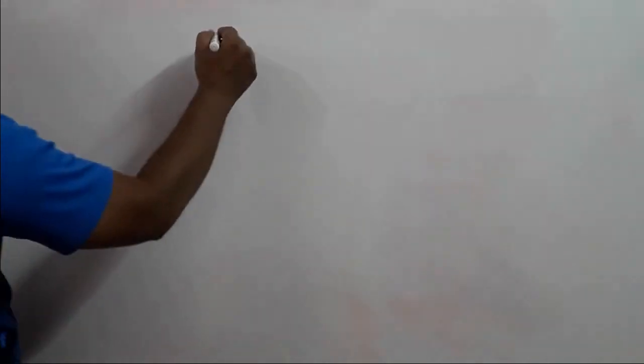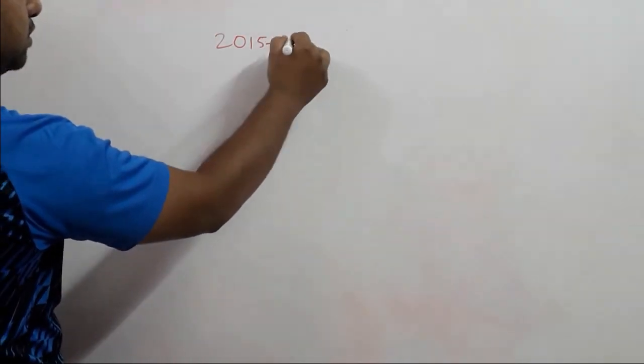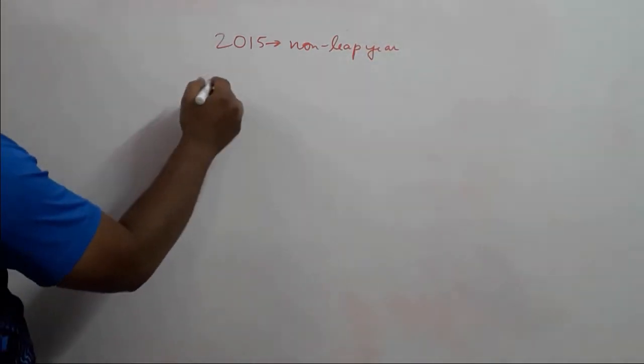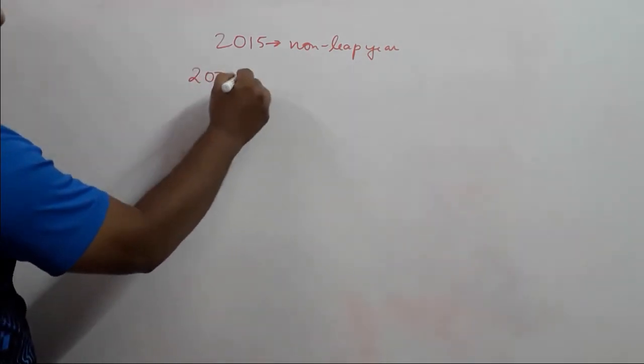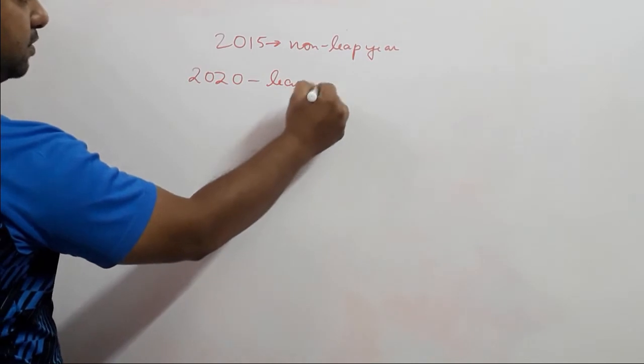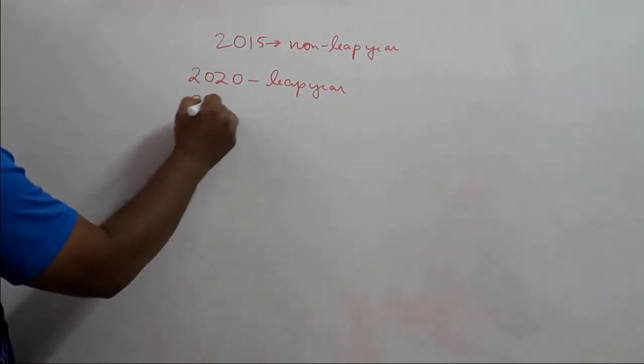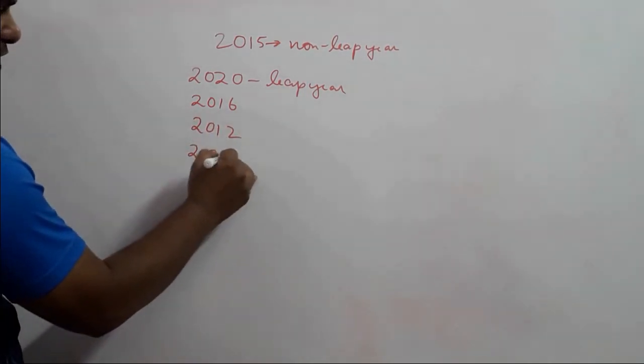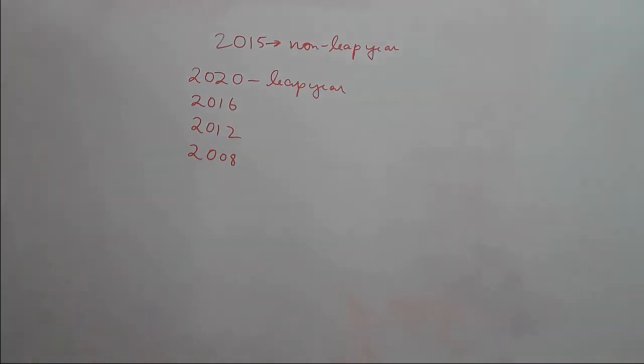So one thing to remember, as we have solved this problem, 2015 is a non-leap year. Leap years come after every 4 years. So 2020 is a leap year. If you go back 4 years, then 2016 would be a leap year, then 2012 will be a leap year, 2008 would be a leap year. So every 4 years we get a leap year wherein there is an extra day apart from the 365 days that we usually have in a year.